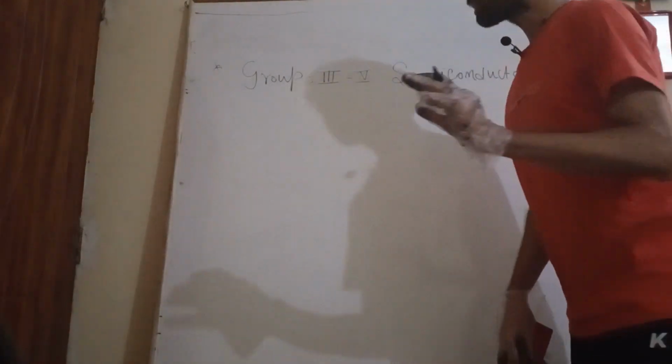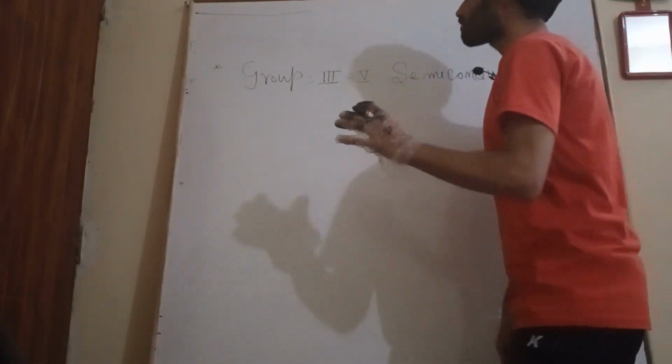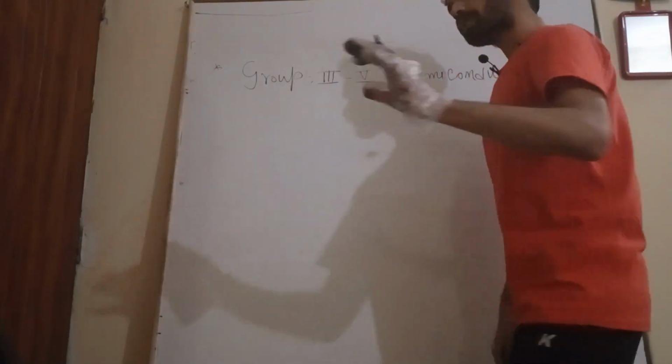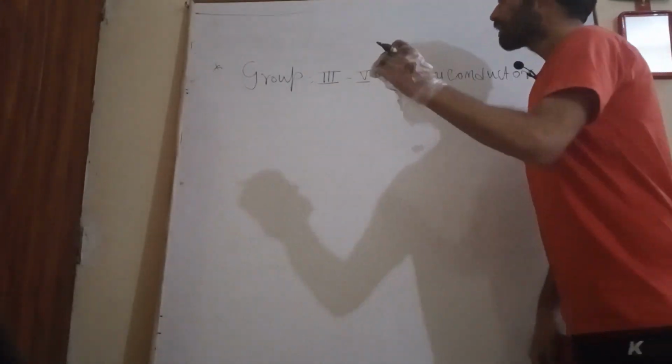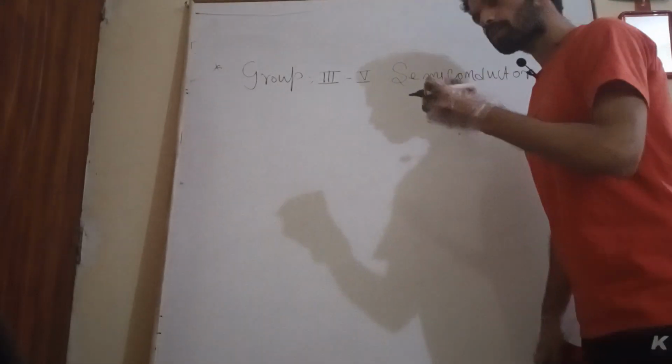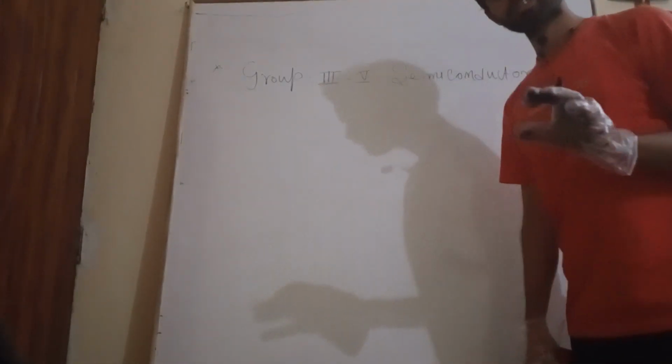That is an indirect band gap semiconductor material. Here we have seen elemental semiconductor material, where we saw donor and acceptor impurities in silicon semiconductor.